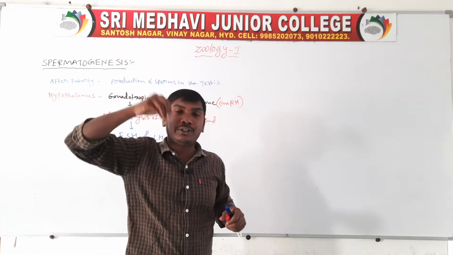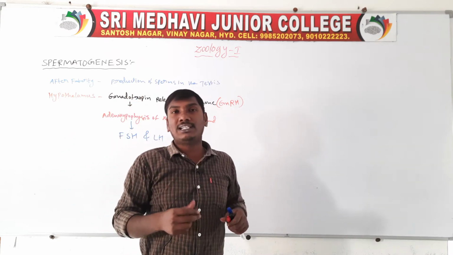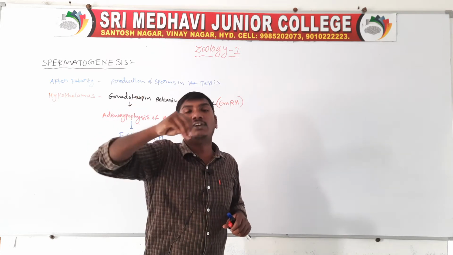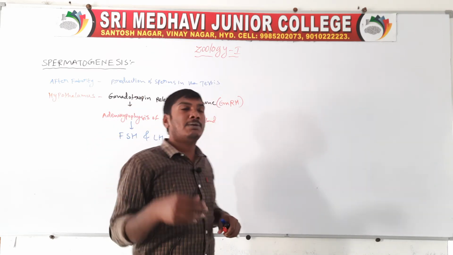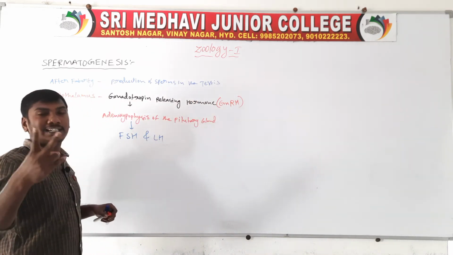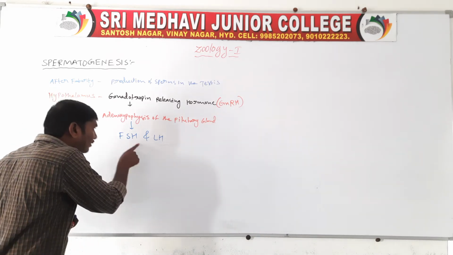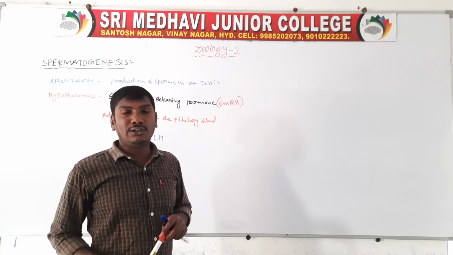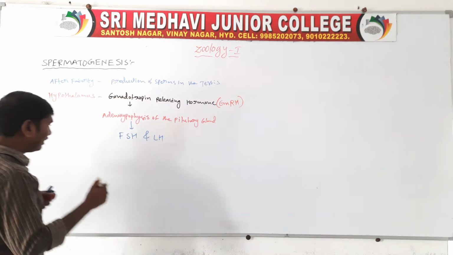The pituitary gland contains two regions, adenohypophysis and neurohypophysis, and the hormone affects the adenohypophysis.